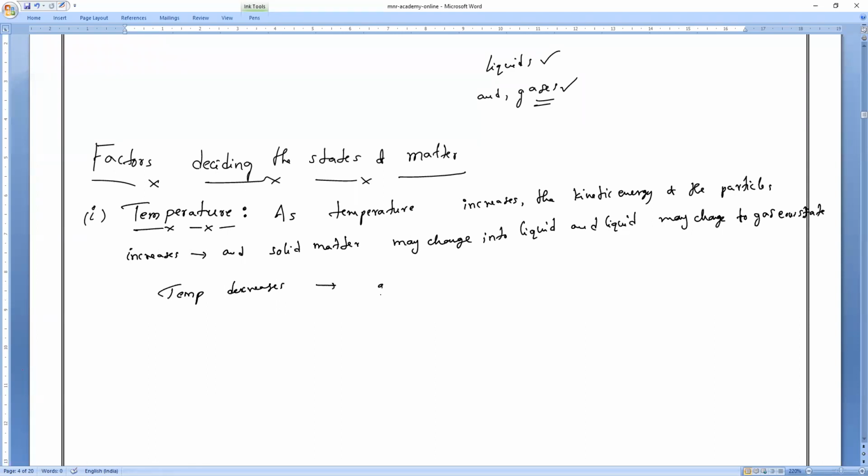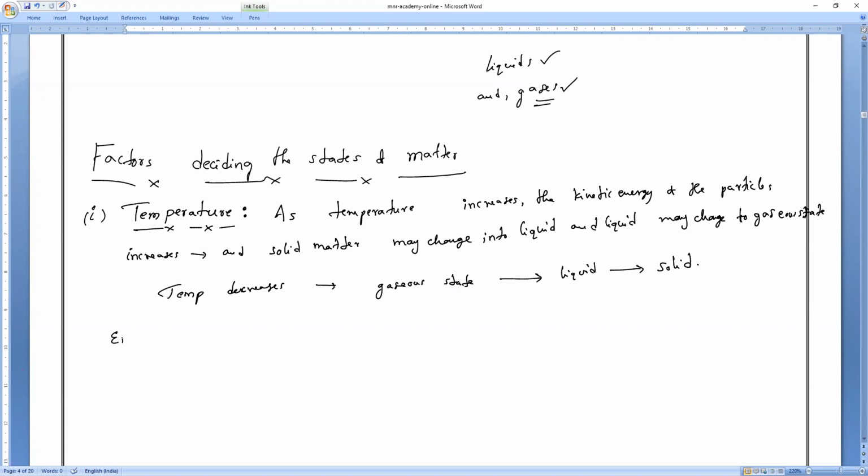What will happen? The kinetic energy decreases. The gaseous state will come back to the liquid state. That liquid state again comes back to what, if the temperature decreases too much? Everyone, what will happen? Solid. Yes, solids will form.